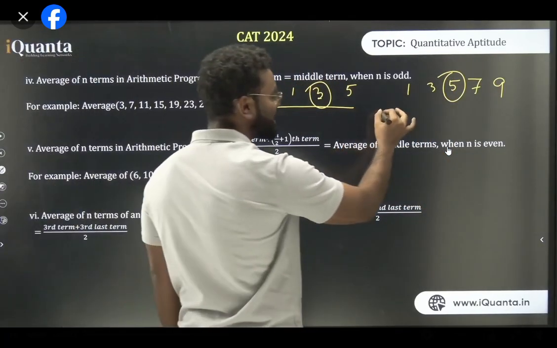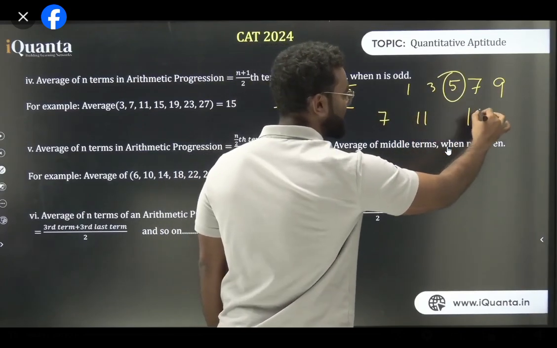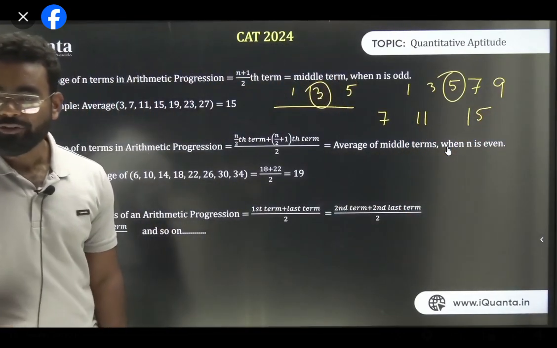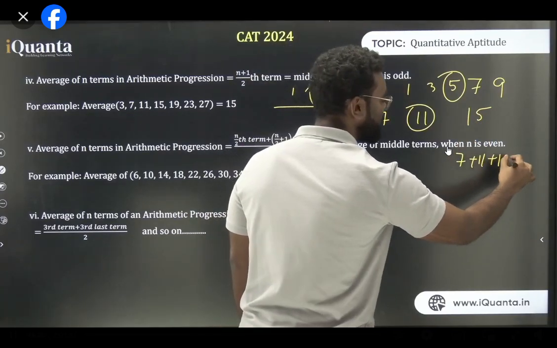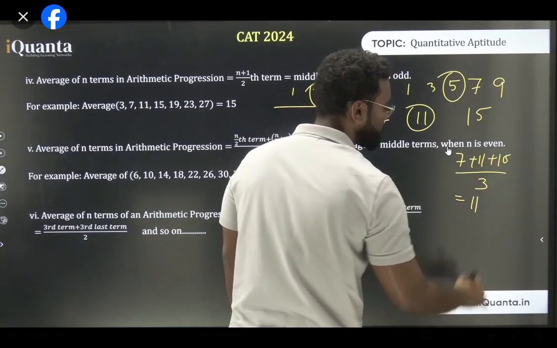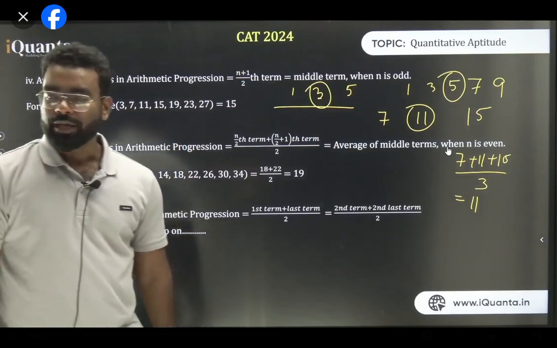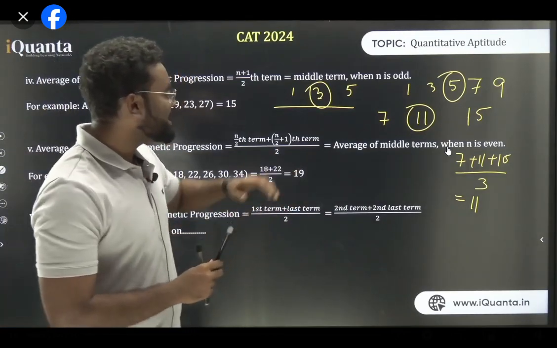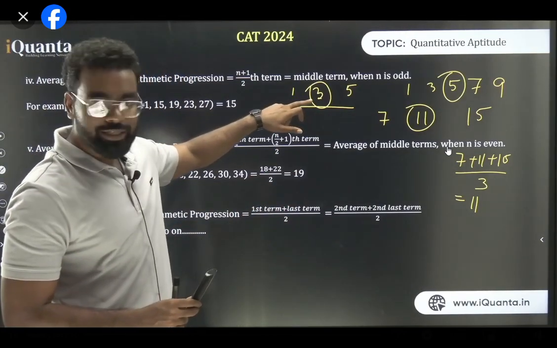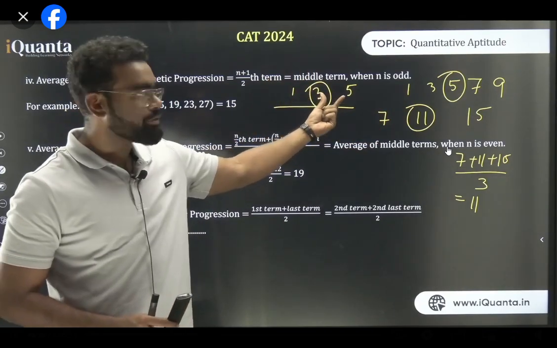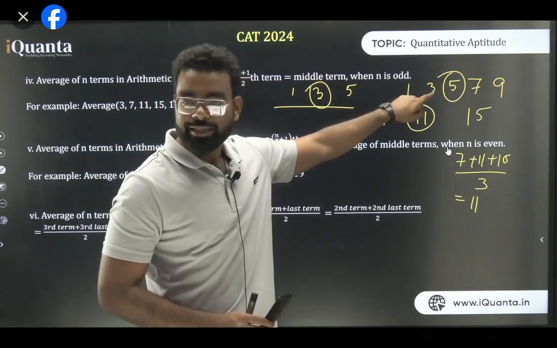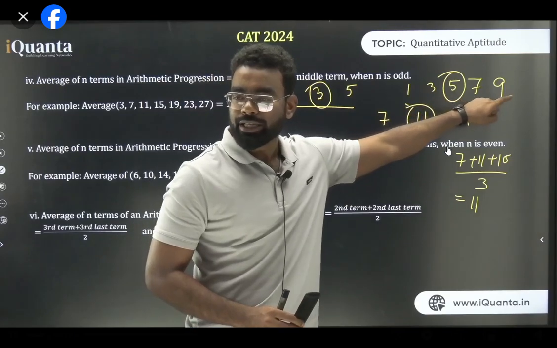Next, let's say 7, 11, 15. What is the average? The mid value, which is 11. If you add 7 plus 11 plus 15 and divide by 3, your answer has to be 11. Now, what is the similarity between these numbers? The first thing you can see is that the numbers are equidistant. The difference between 1 and 3 is the same as between 3 and 5. Similarly here, the difference between 1 and 3 is the same as between 3 and 5, 5 and 7, and 7 and 9.